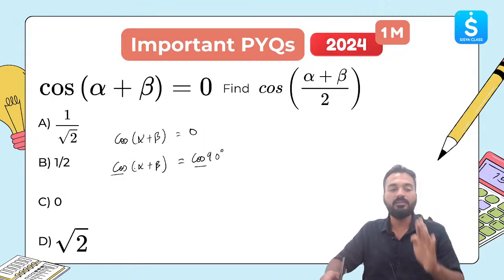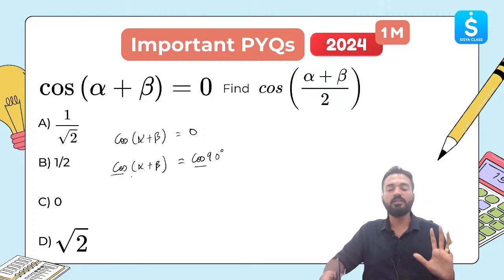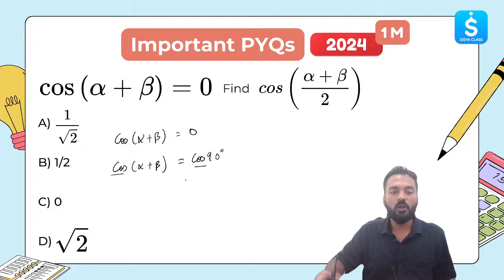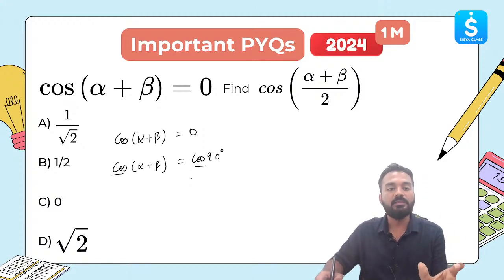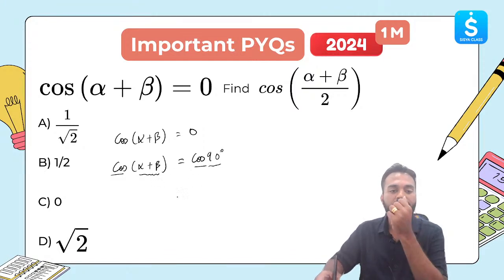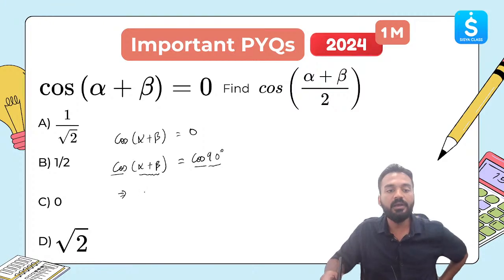Two ways. You can think of it like cos and cos you can cancel on both the sides, or you can think of it in this way. Cos of this angle, cos of alpha plus beta, is equal to cos of 90 degree. So in place of alpha plus beta, 90 degree is written. Therefore, alpha plus beta is equal to 90 degree.